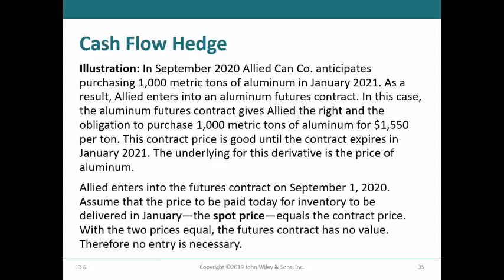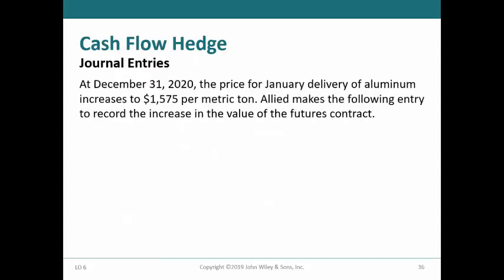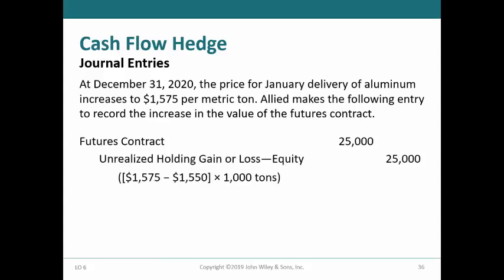The contract price on September 1st, 2020 is equal to the spot price for aluminum, so there is no entry needed to record the contract. On December 31st, 2020, the price of aluminum has increased to $1,575 per ton. Allied makes an entry to record the increase in the fair value of the futures contract by debiting futures contract for $25,000 and crediting unrealized holding gain or loss equity for the same amount.